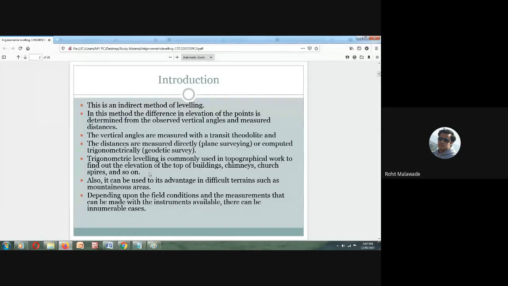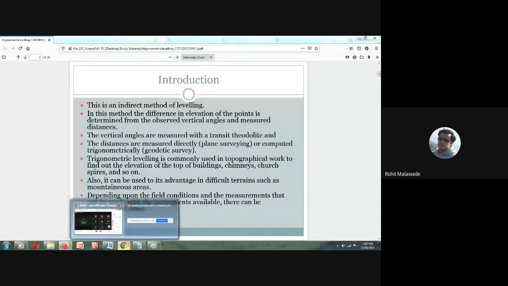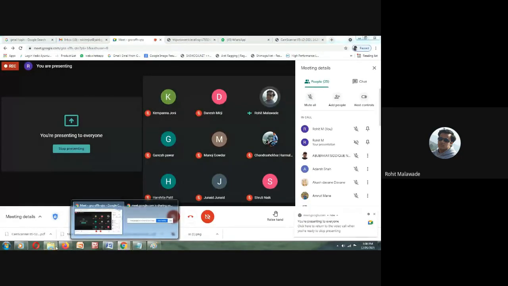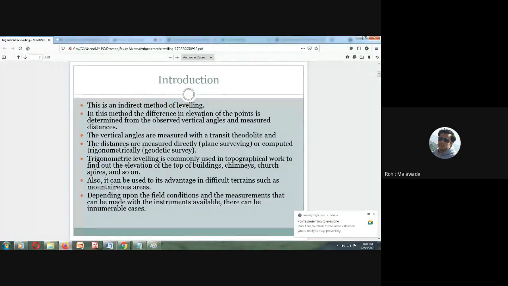Why trigonometric leveling is used: to determine the height of a building, chimneys, and all these things. We can use trigonometric leveling to find out their heights. It can also be used to advantage in difficult terrain such as mountainous areas.